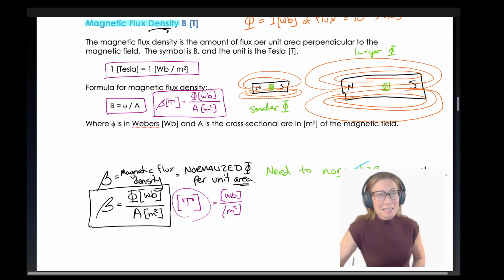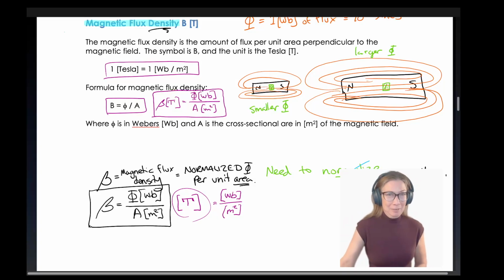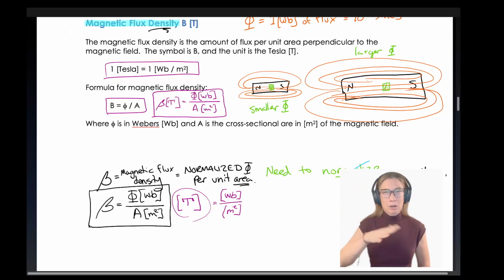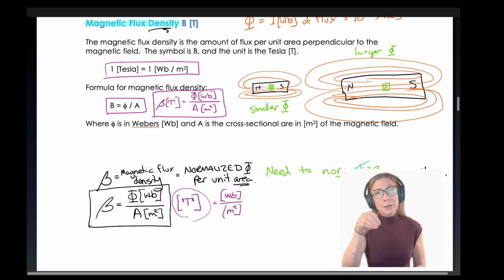So density just means how much of something is in something, right? So this is a density. A lot of times we're talking about density over an area, a cross-sectional area. So for example, population density means how many people are there per kilometer squared, right? And that's the density.